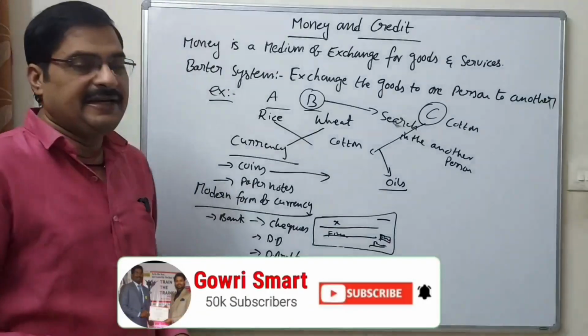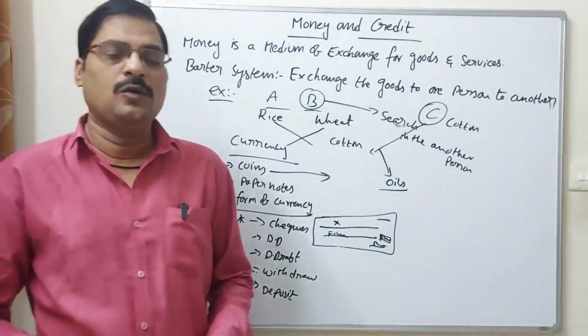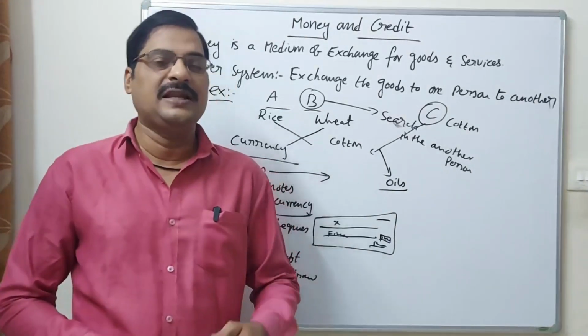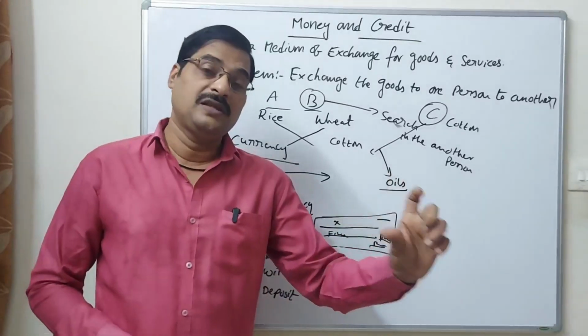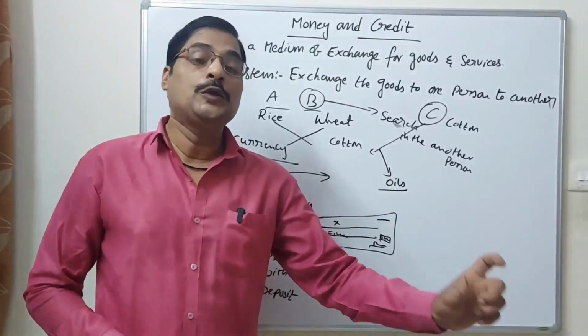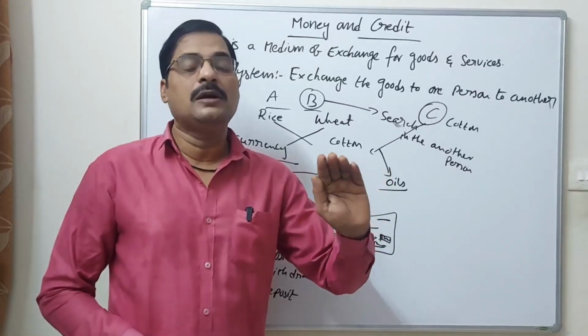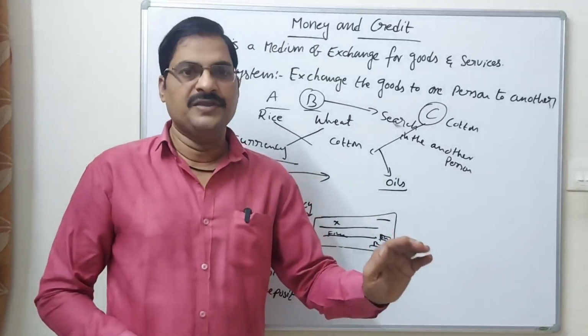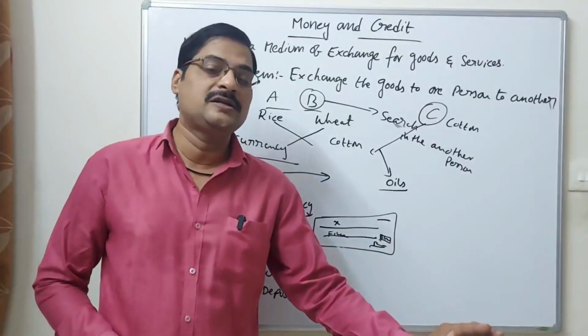Now come to the DD. DD is a demand deposit. You can go, any kind of person, at any time, and demand a deposit in favor of an institution, university, or any other educational body. There is no particular account number. This DD is provided for universities and educational institutions.